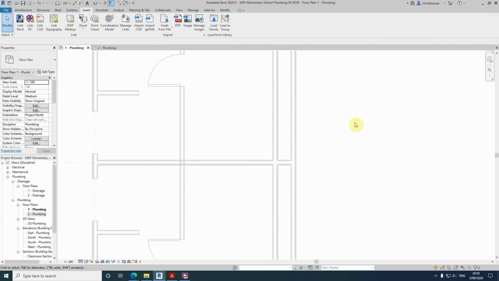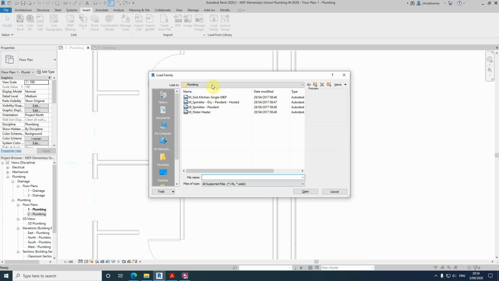I need to find where it is. Okay, so loading in the families for what we want to place here.